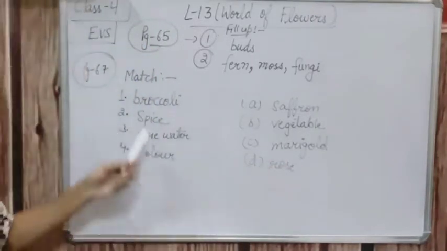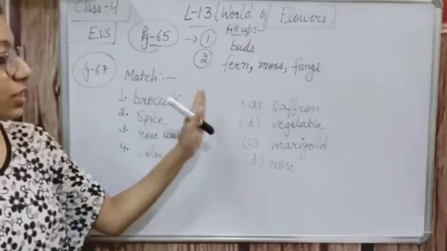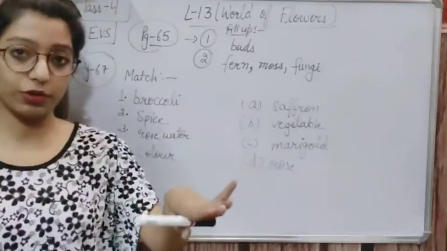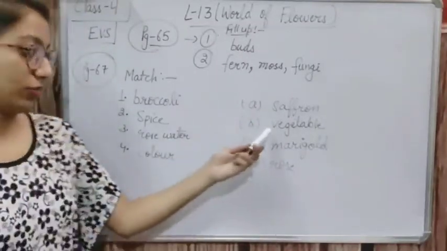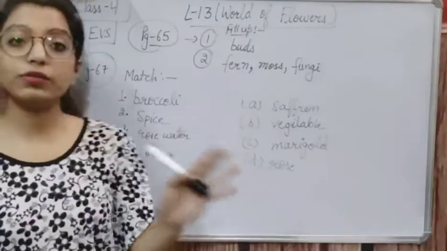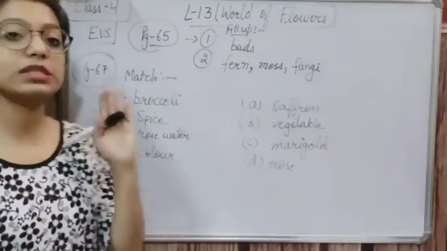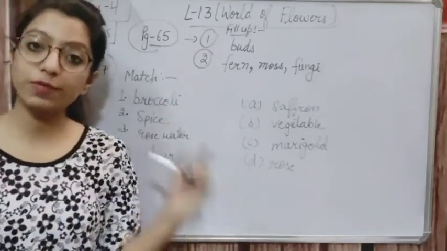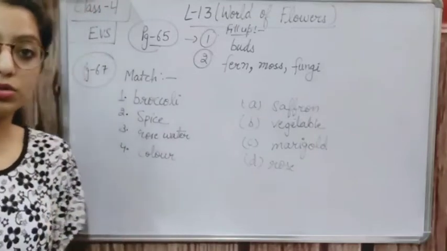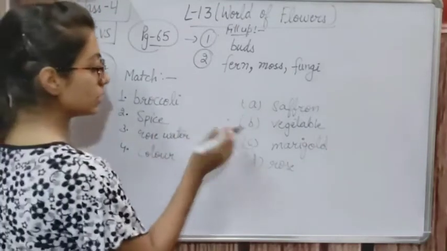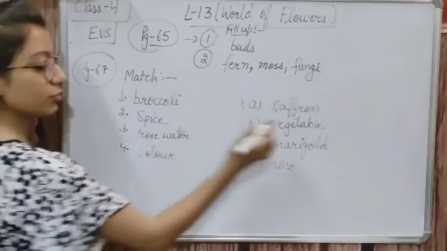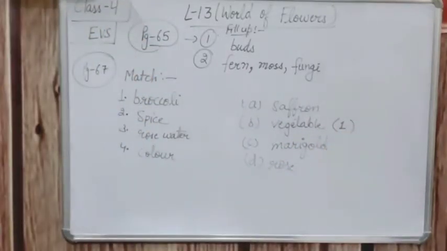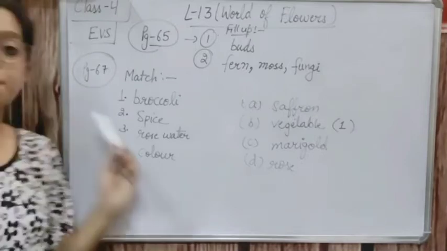Firstly, broccoli. Which one will it connect with? Is there any connection between saffron and broccoli? No. Vegetable: we eat broccoli as a vegetable, and broccoli is a flower, right? So we eat a flower as a vegetable, and we will connect it with this. I'm not drawing the lines, I'm just writing numbers. Now the second is spice.